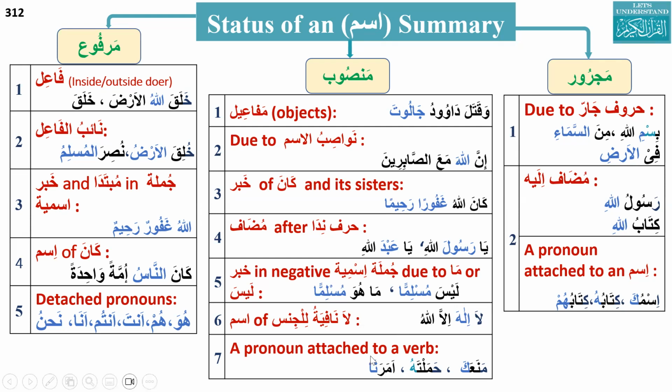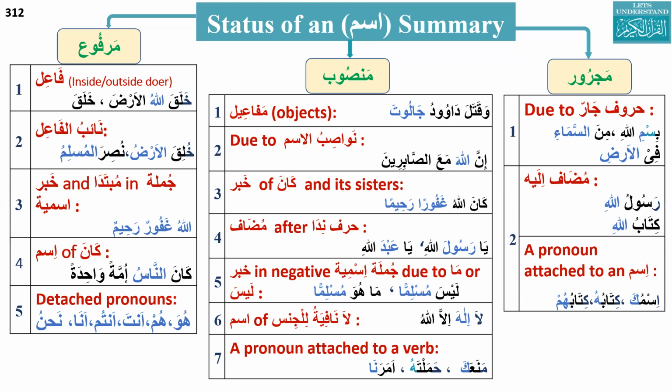And the pronoun attached to a verb: the status will be nasab. So mana'aka, mana'a is a verb, ka is a pronoun that is attached to it. He stopped you.